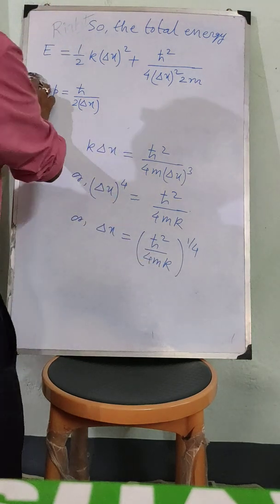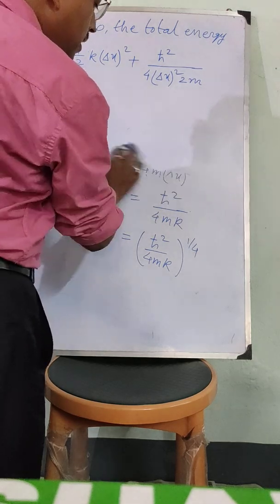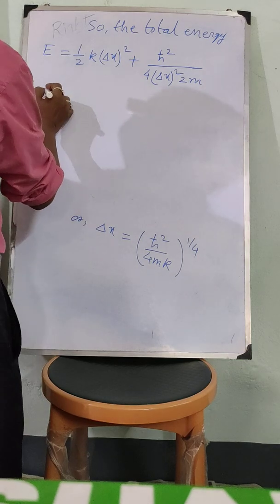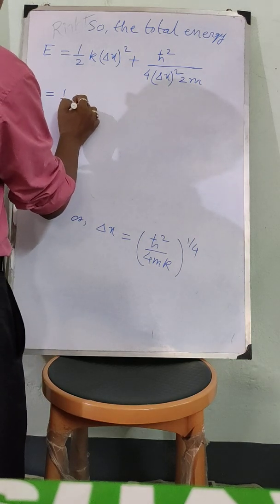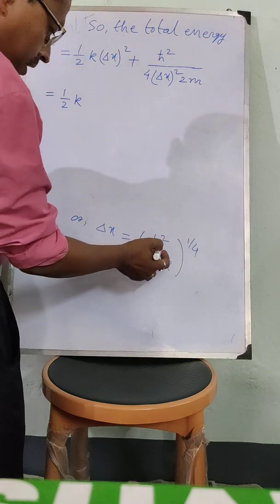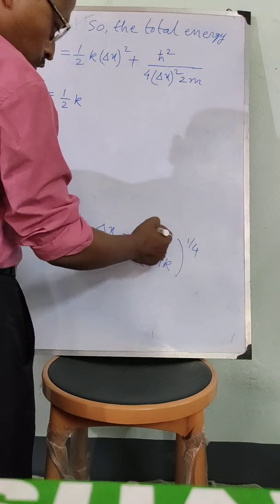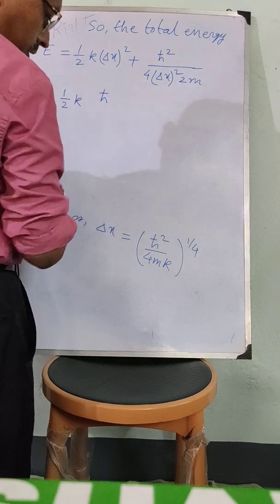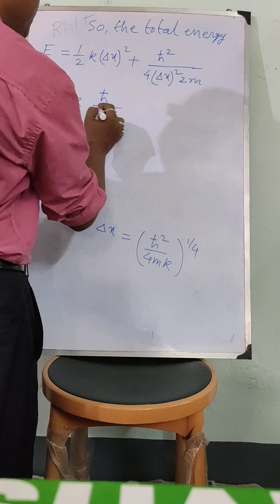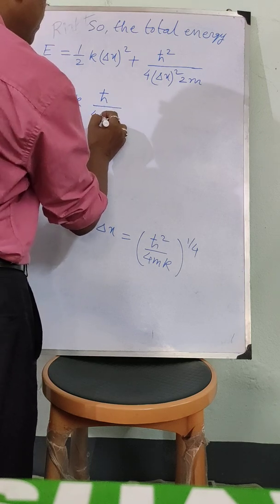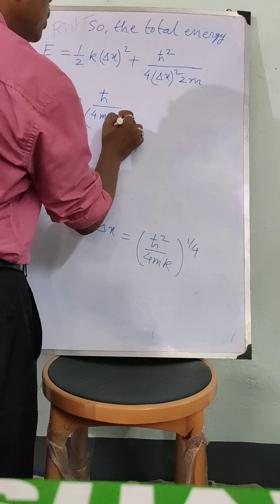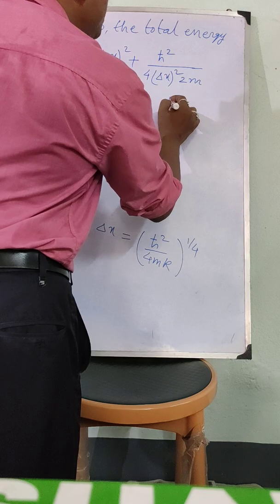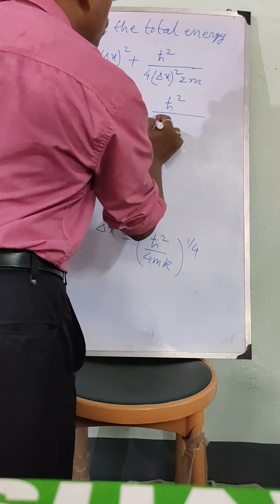So the total energy will be equal to half k, now delta x whole square, that means the square of this quantity, so it will be h cross divided by 4mk whole to the power half, plus h cross square by 4.